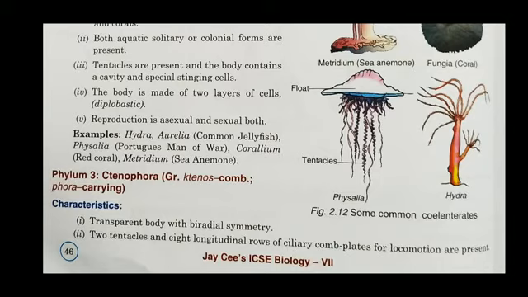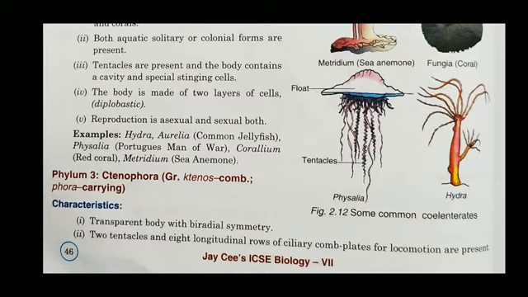Next is phylum 3. They all come in invertebrates, okay, because they don't have a vertebral column, they don't have the backbone, and we are going into phylum 3, Ctenophora, which means comb carrying.